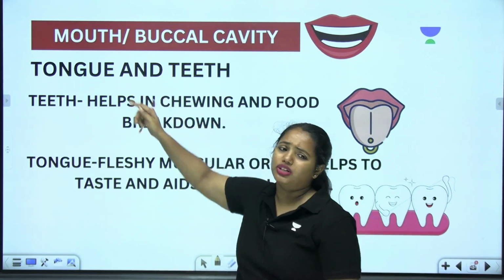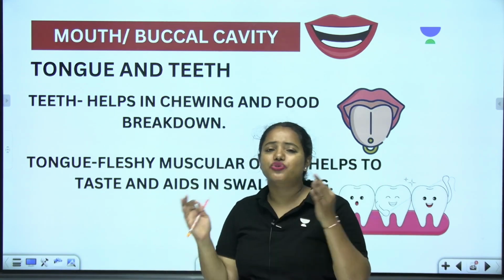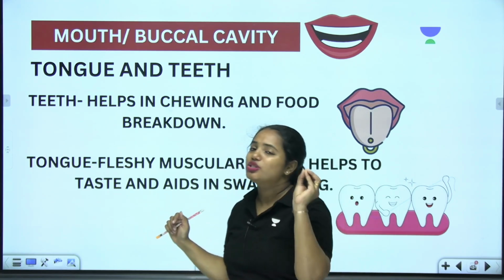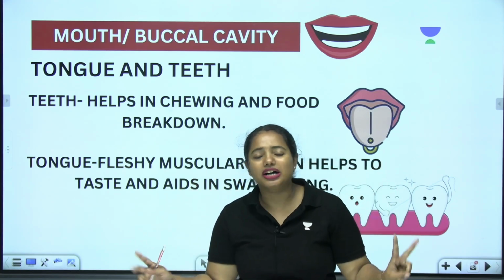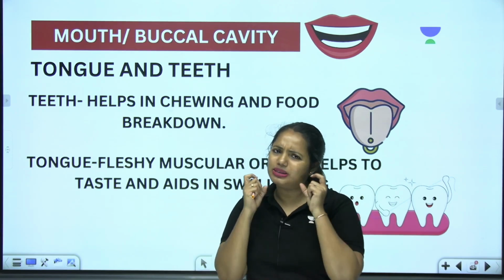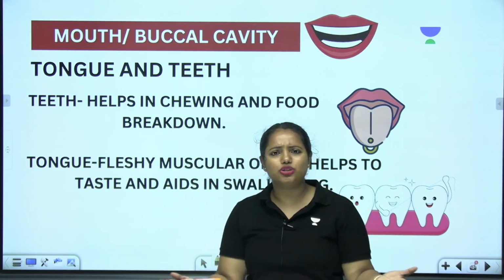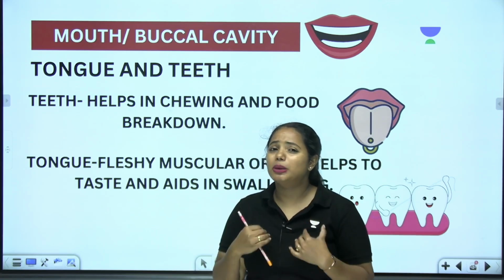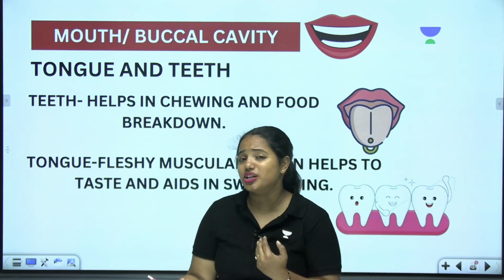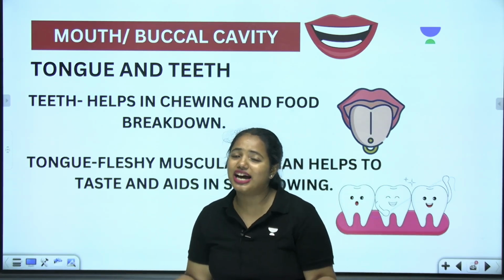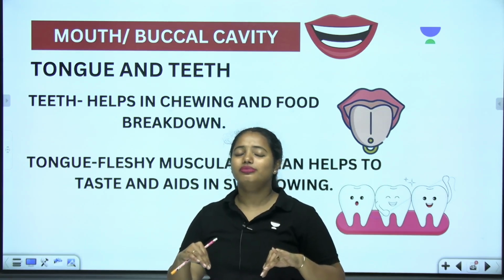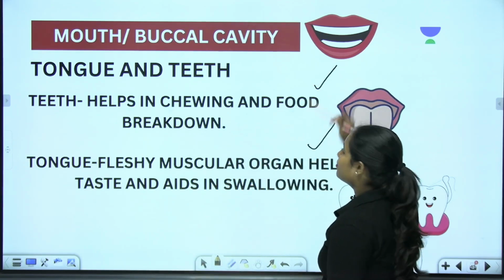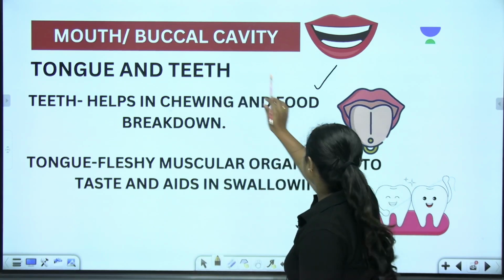It's all about mouth. It starts from mouth, and we know that this is also called the buccal cavity. The buccal cavity consists of mainly two parts, tongue and teeth. What is the basic function of teeth? They help us to chew and grind the food. And the tongue helps us to identify different tastes associated with the food items, and not only that, it helps us to swallow the food, right? Yes. So these are the basic functions associated with tongue and teeth.